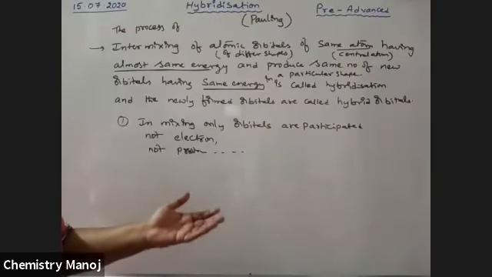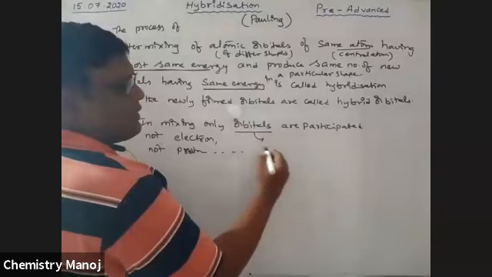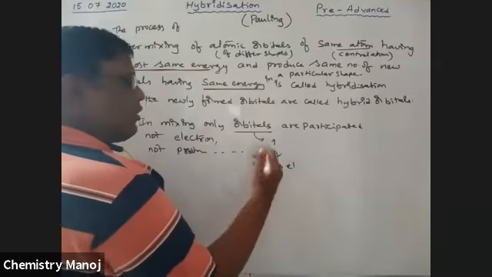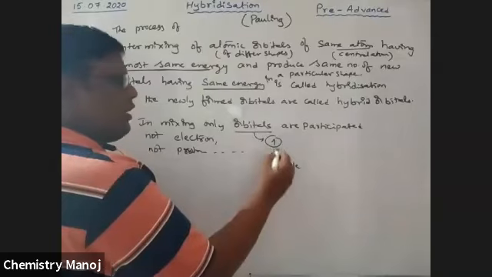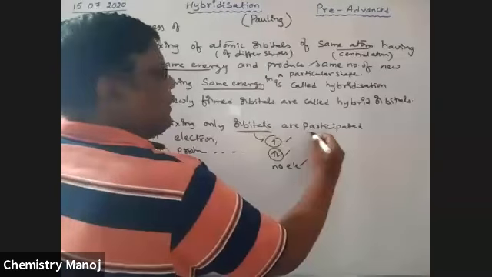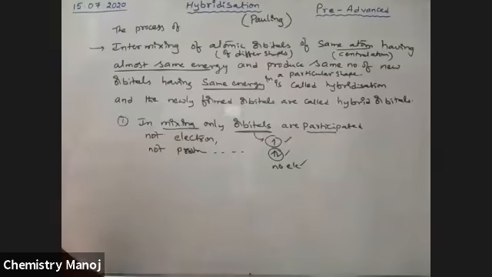These orbitals may contain unpaired electrons, paired electrons, or no electrons. Whatever the situation may be, those orbitals participate in the mixing. Only orbitals are involved in the mixing, not electrons, protons, and neutrons. Atoms are not involved in mixing; orbitals of the atom are involved in the mixing. This is a very, very important point: orbitals of the atom.